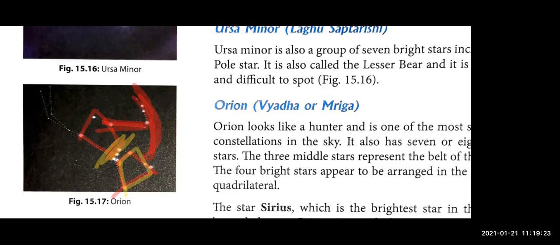Right? Now, with the help of this constellation, children, the brightest star in the sky, that is Sirius, can be located. And it is located close to this Orion constellation. So children, if you draw a straight line through the middle 3 stars of the Orion, means through the belt, like this, then this will lead you to the star Sirius, right?